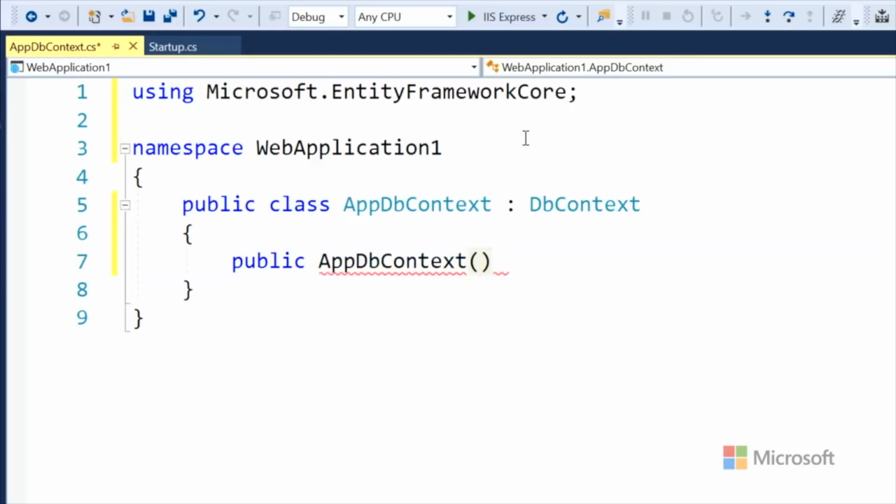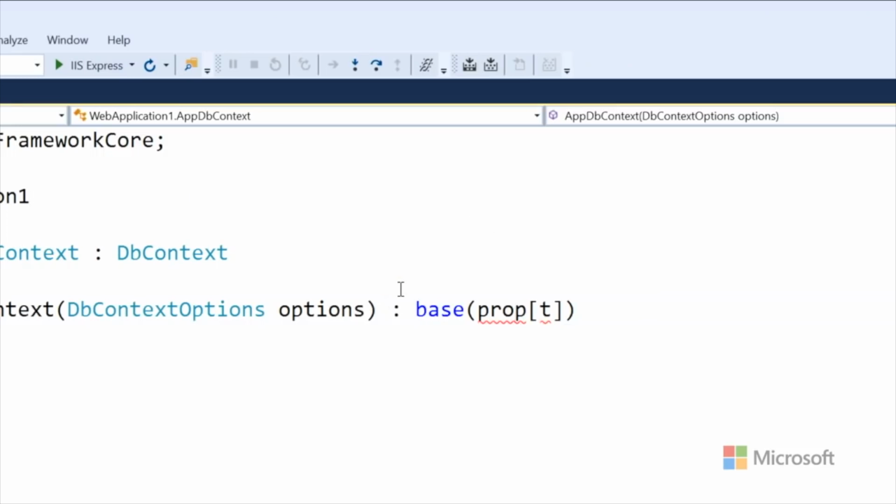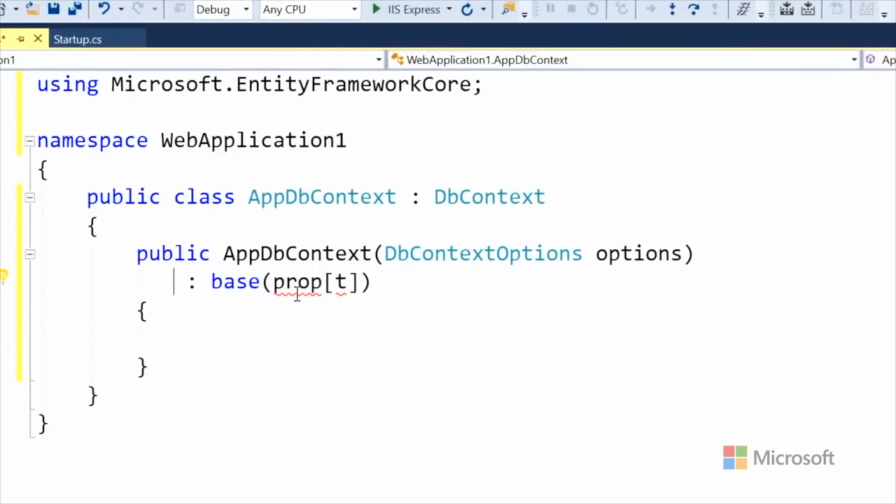This is a constructor, right? Yep. Okay. And we're going to take in some options, DbContextOptions, options, and pass up to the base class those options. I'm going to put that. When I'm trying to zoom and make it helpful for you, I end up making it worse for myself. Well, at least you have other people in mind.